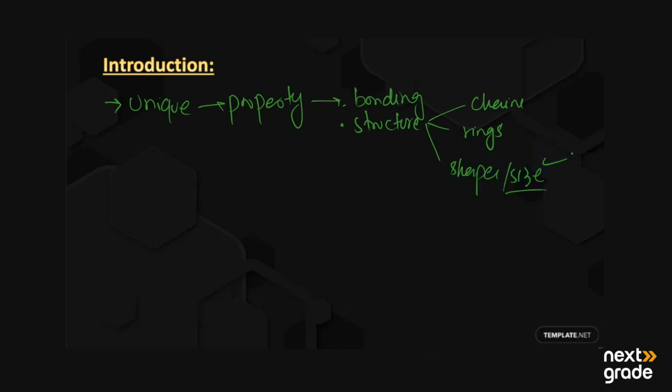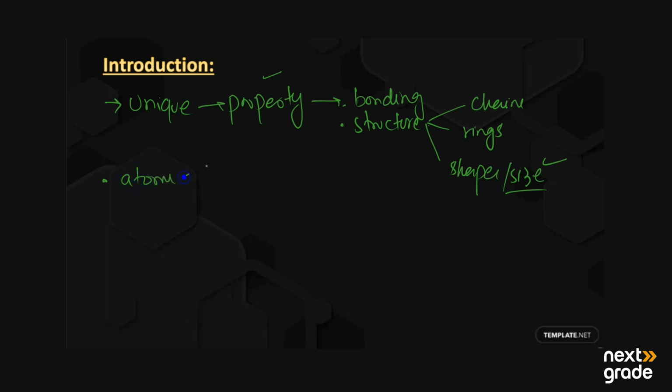So carbon has many unique properties, its uniqueness of bonding and its structure depending upon its properties. So we have the diversity of the organic compounds, as we have seen that carbon can make different types of bonds with different atoms.